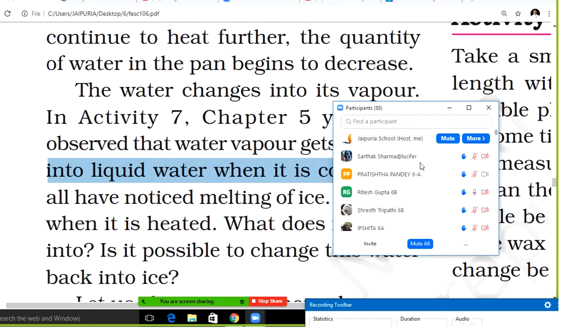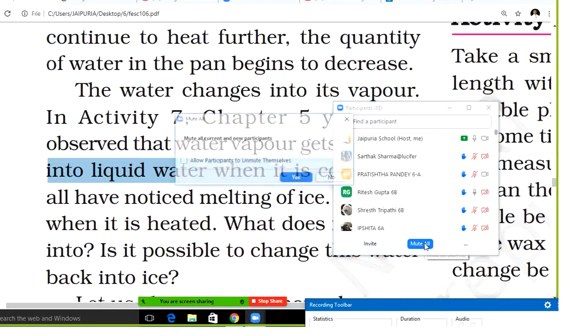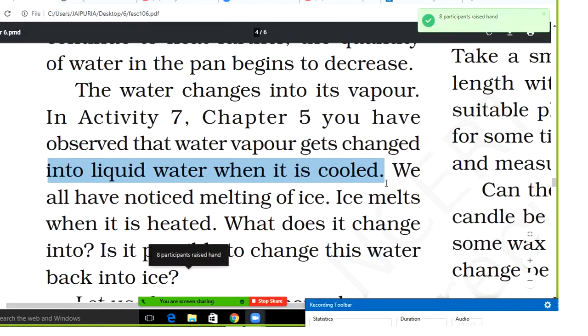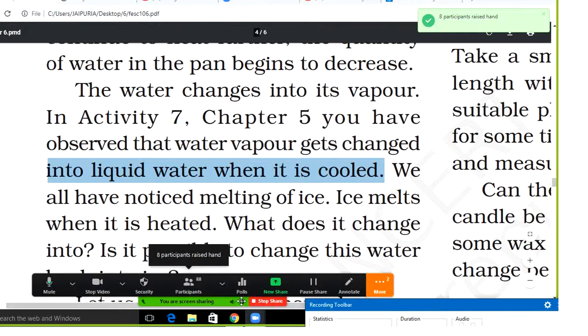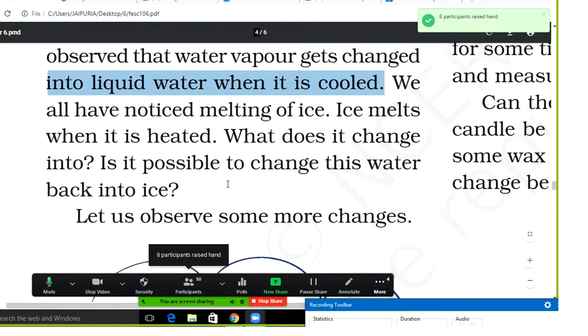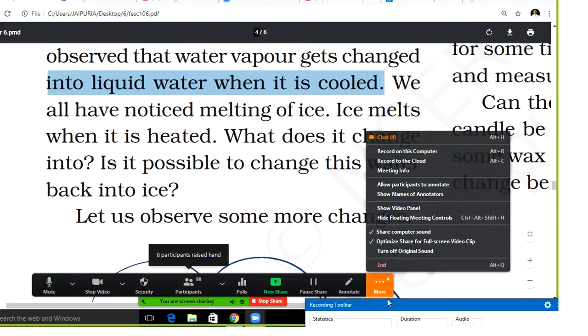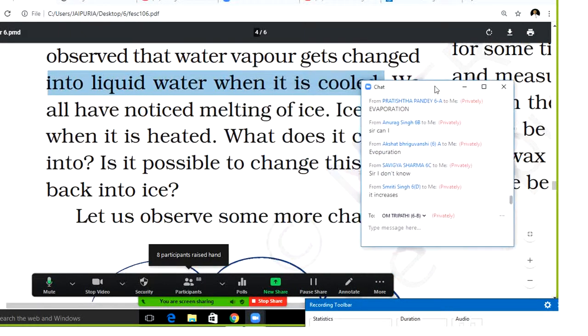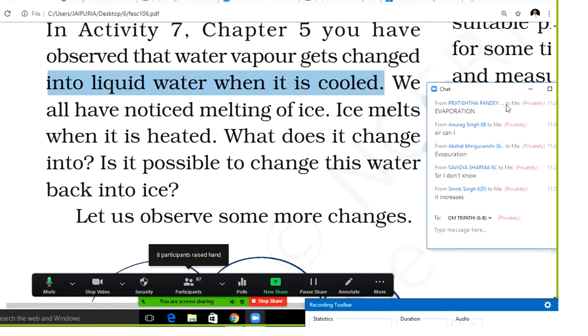It becomes heavier and it falls. Good Ritesh, you have given me the right answer. It becomes heavier, then it becomes ice again. So we have all noticed what it changes into.